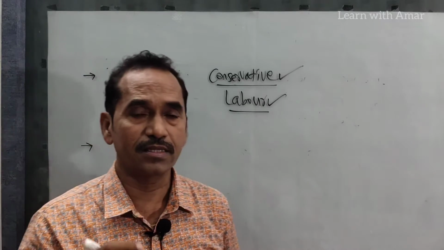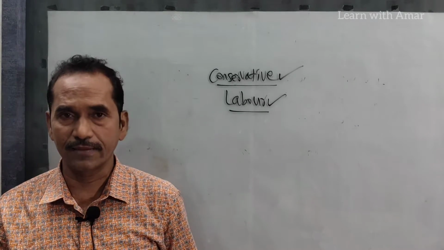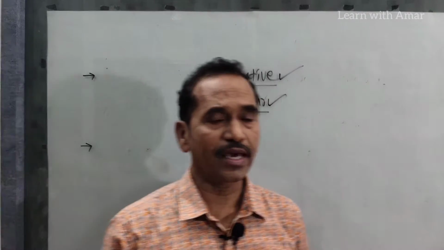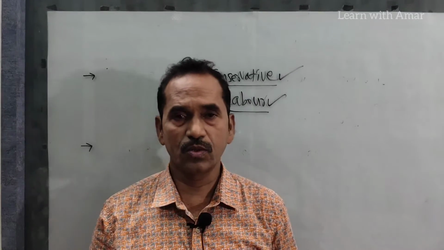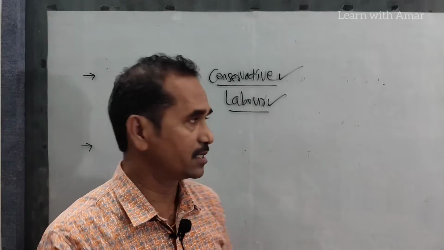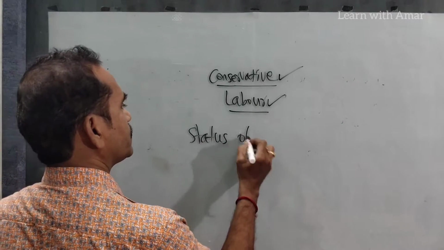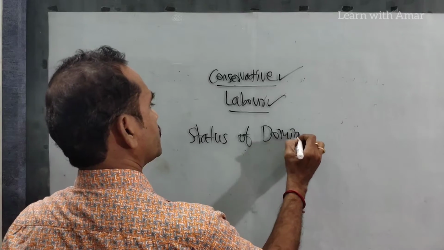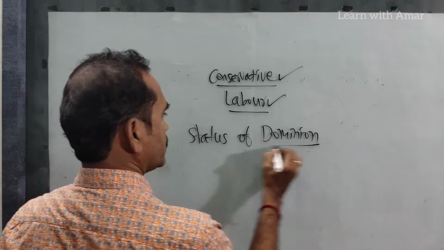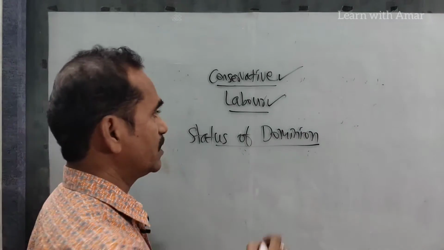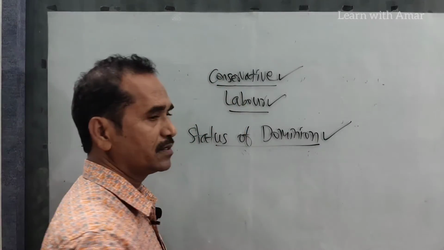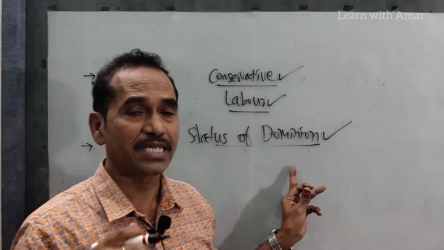Winston Churchill, the then Prime Minister, was not ready to give freedom to India. But they wanted to give the status of dominion, which runs under the British Crown.